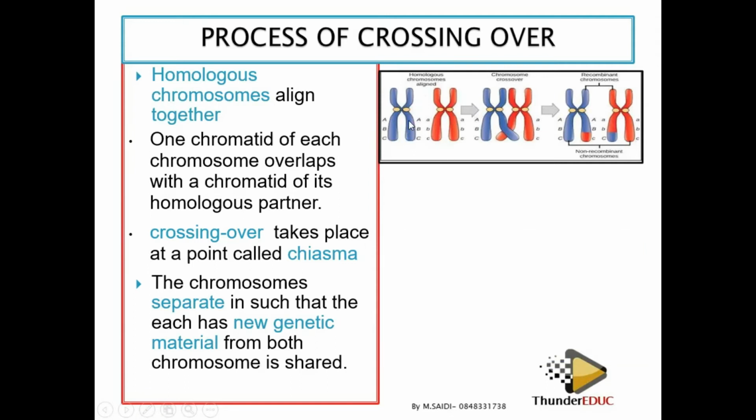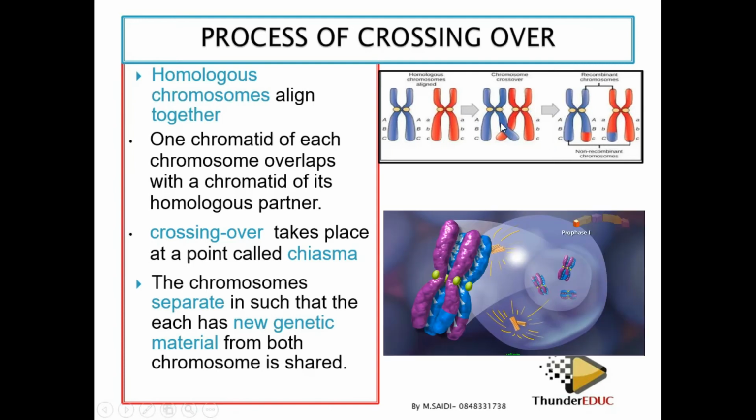All right, let's look at it. We're saying that you have one homologous chromosome and another homologous chromosome. They come together, and when they come together, they overlap. The homologous chromatids overlap at a point called chiasma. If you look at ABC and the other ABC, when they cross, the blue takes the red and then the red takes the blue. That's why you see it here.